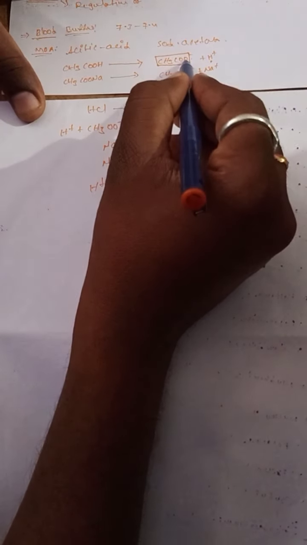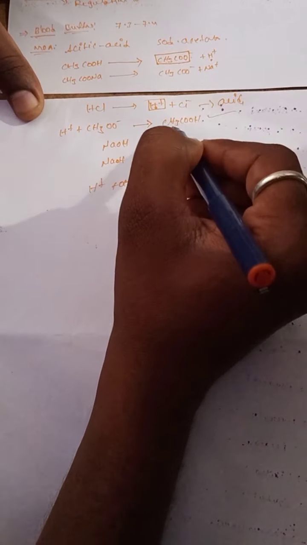Acetic acid divides into CH3COO minus plus H plus. CH3COO minus added to an acid produces acetic acid, and the H plus ion added to a base produces water. So this is the mechanism of action of buffers.